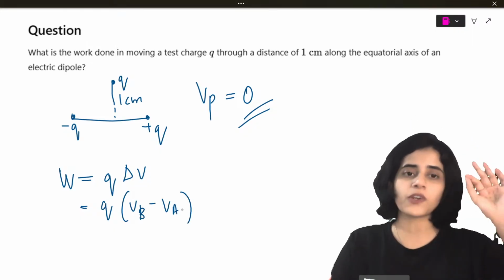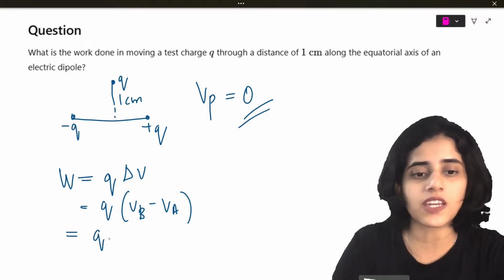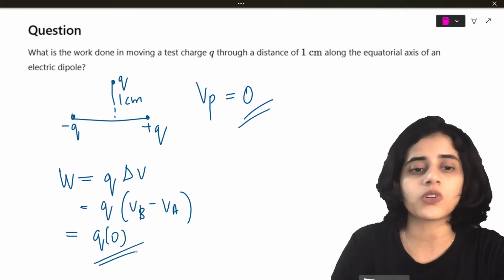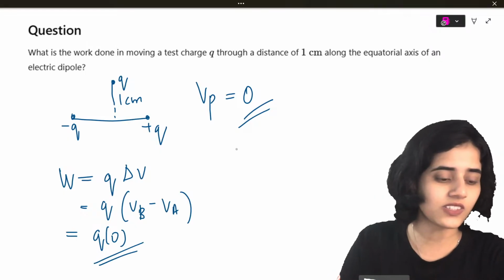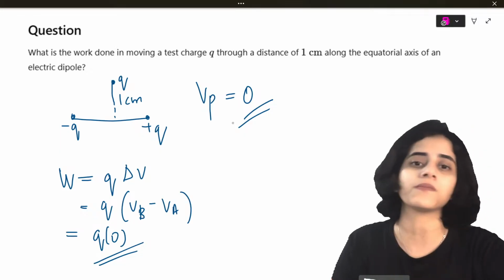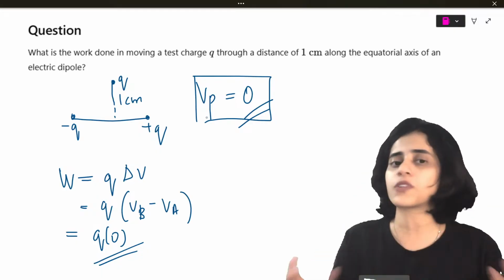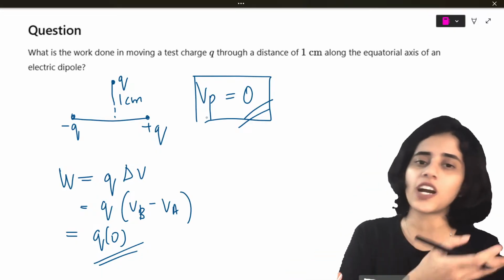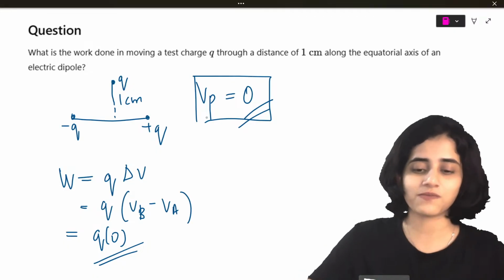Now what is VB minus VA? 0. So Q into 0 is 0. Very good, Sanant Revankar. Superb. So directly you can put 0 because you know at the equatorial position the potential is 0. Potential into charge is work done, so it's obviously 0. Very good.